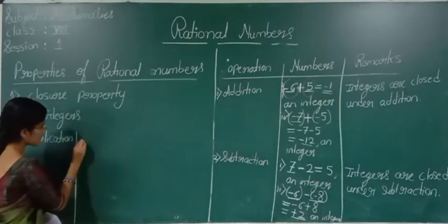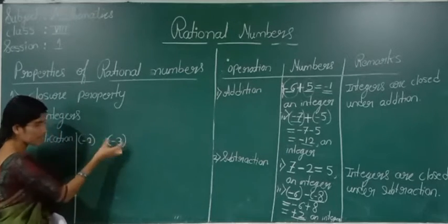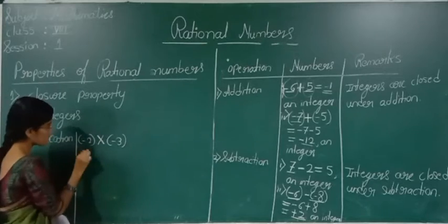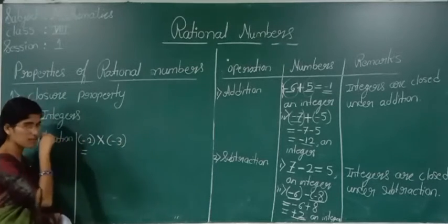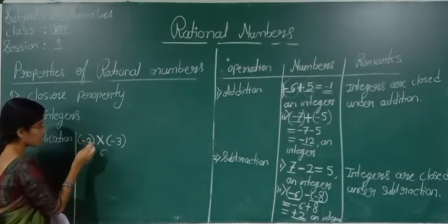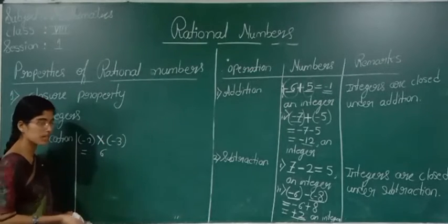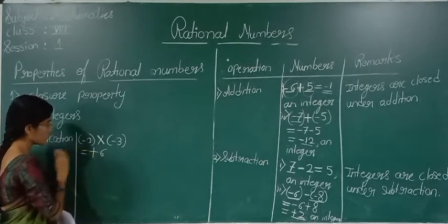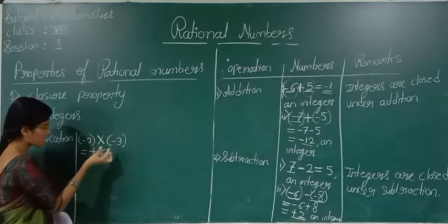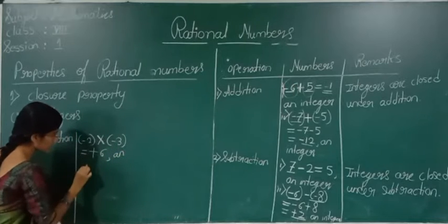Take any two integers, minus 2 and minus 3. If I perform multiplication, what is minus 2 into minus 3? 3 twos are 6. If you multiply two negative integers, the answer will be a positive integer, right? We took two integers, and the answer is again an integer, plus 6.